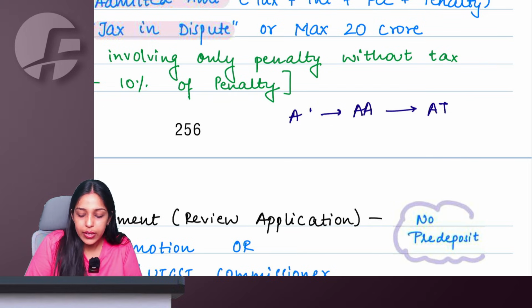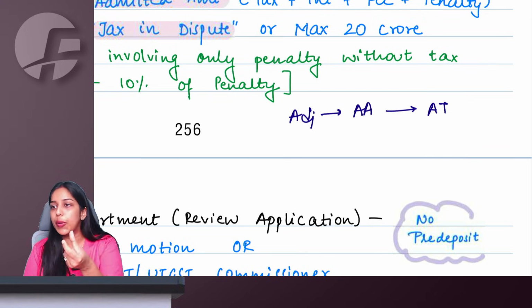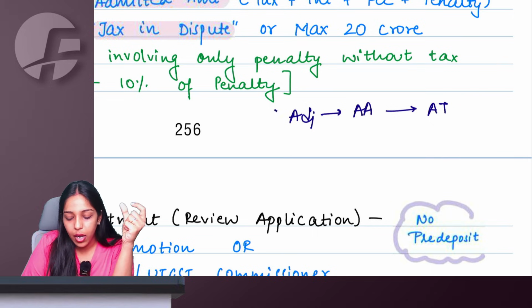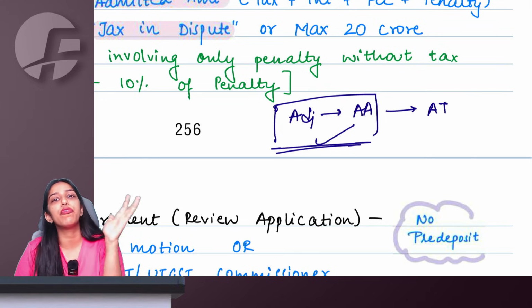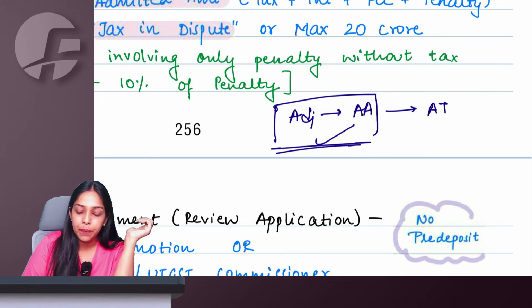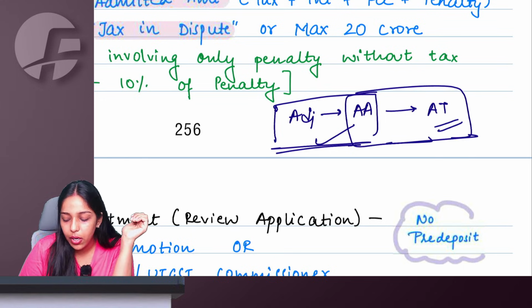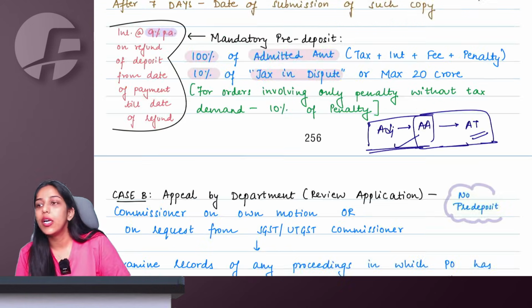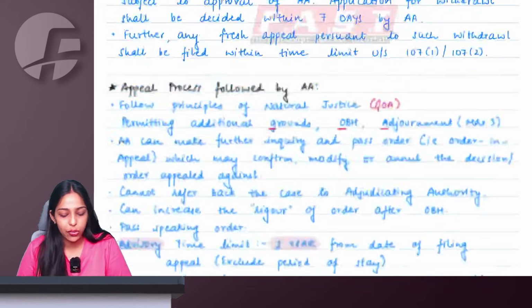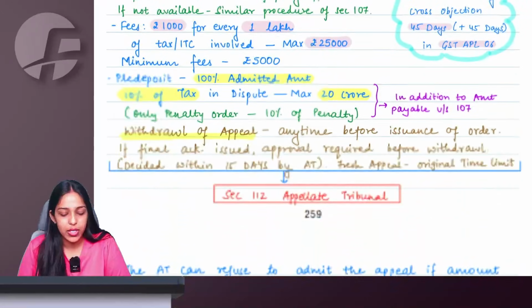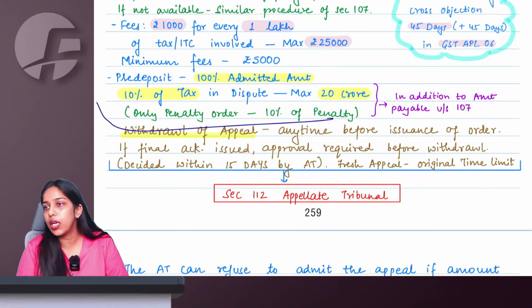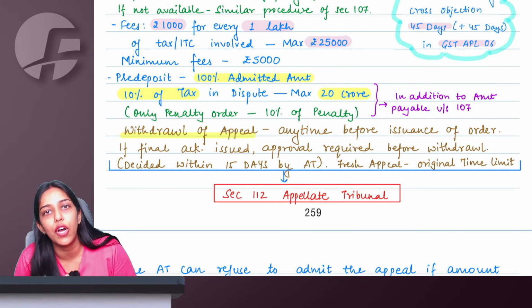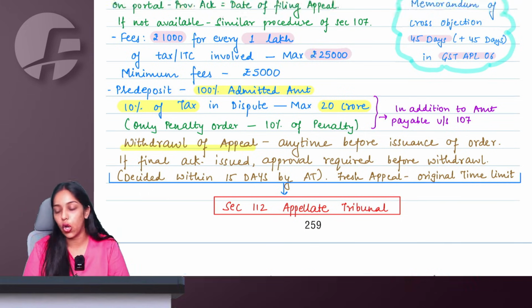So now there is an amendment in the amount of pre-deposit. This amendment is applicable here also when you pay the pre-deposit going from adjudicating authority to appellate authority, and this amendment is applicable here also when you go to appellate tribunal. So this change I'll teach you here, and the same to same change is applicable here also when you are going to the tribunal being aggrieved by the order of appellate authority or revisional authority.